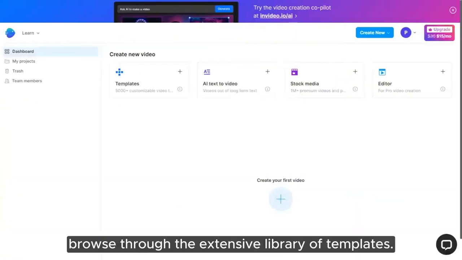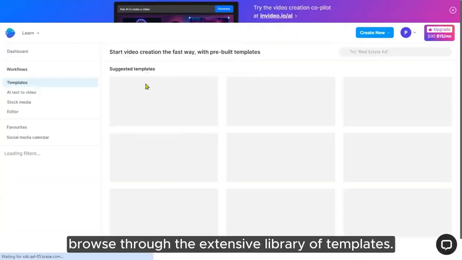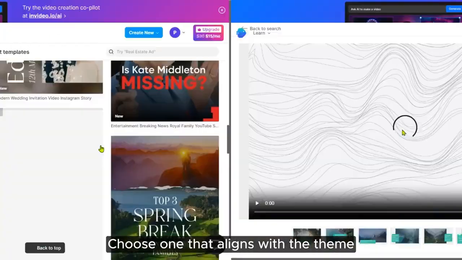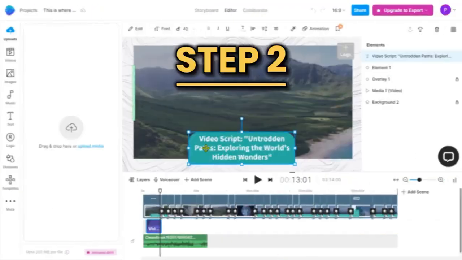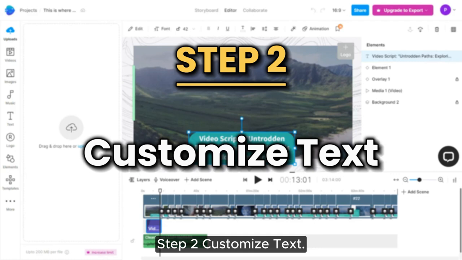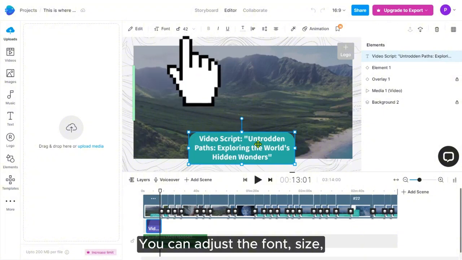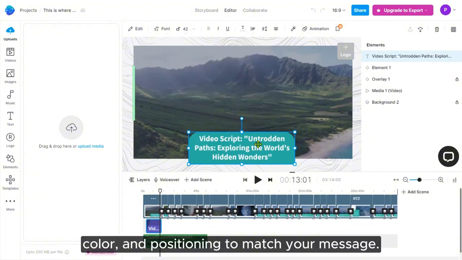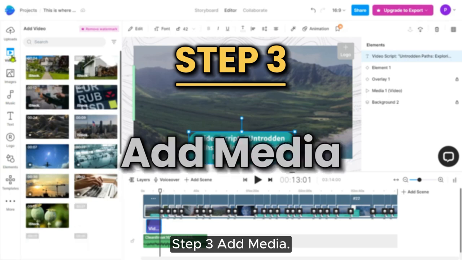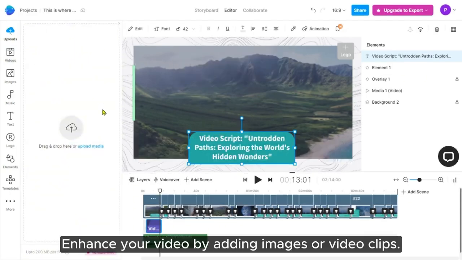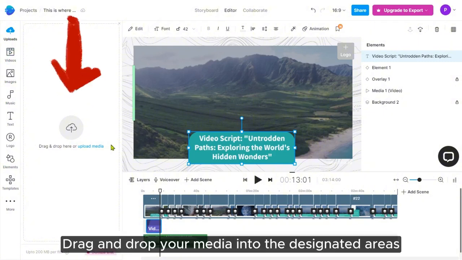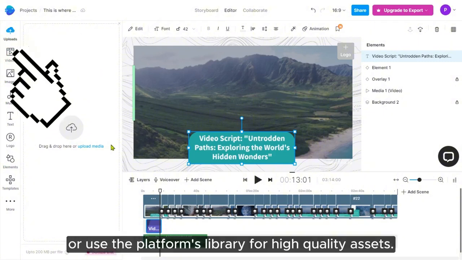Once logged in, browse through the extensive library of templates. Choose one that aligns with the theme or mood of your video. Step 2. Customize text. Once you've selected a template, click on the text elements to edit them. You can adjust the font, size, color, and positioning to match your message. Step 3. Add media. Enhance your video by adding images or video clips. Drag and drop your media into the designated areas or use the platform's library for high-quality assets.